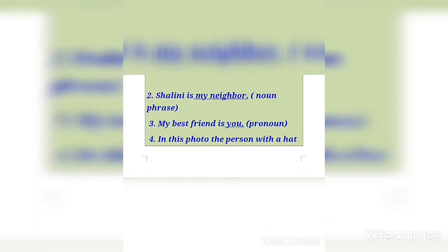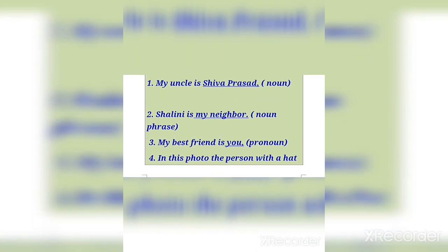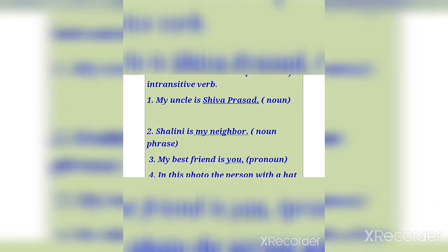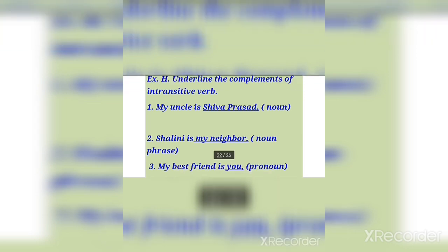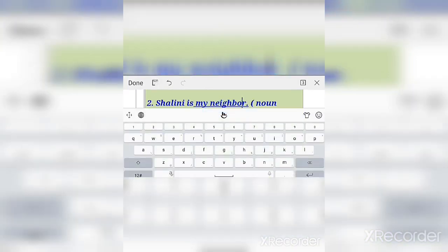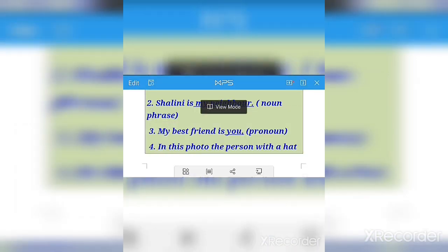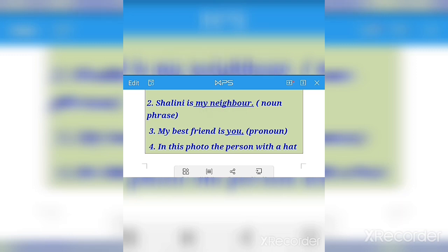Clear? Then the second says, Shalini is my neighbor. Here neighbor, spelling, let me write N E I G H B O U R. So Shalini is my neighbor. My neighbor you will underline and then write noun phrase.